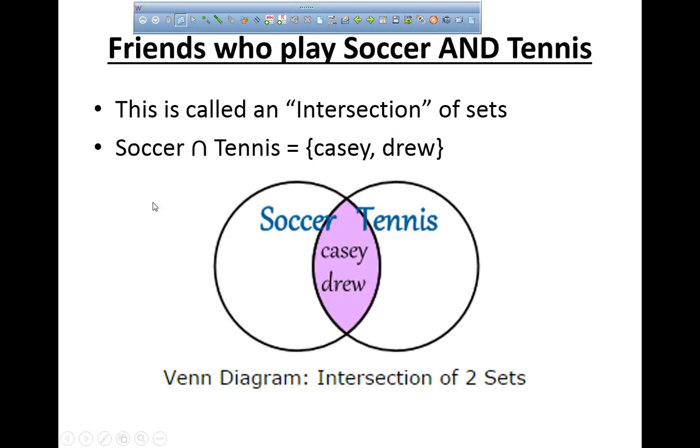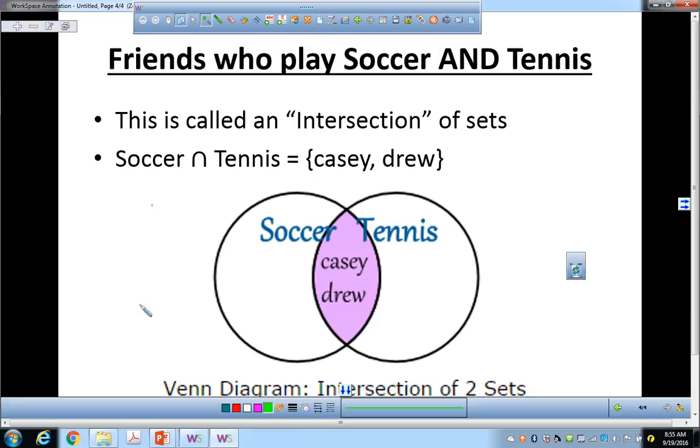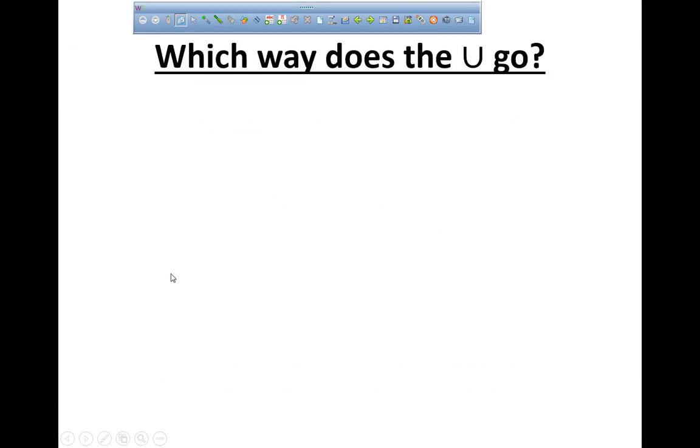Anyone want to write that down, or you're good? Can I move on? Intersection, union. Okay then. Moving on. Which way does the U go?